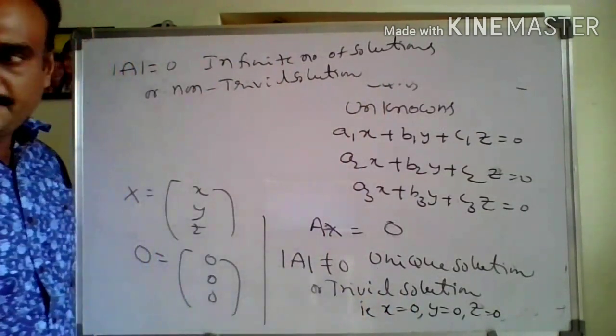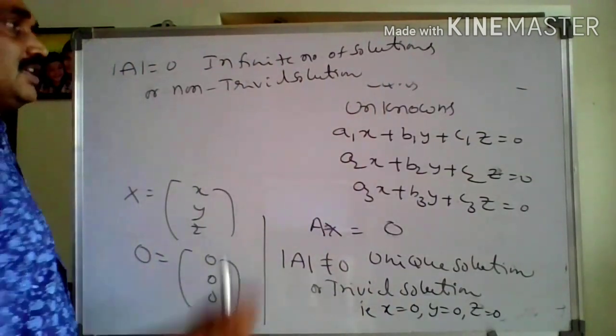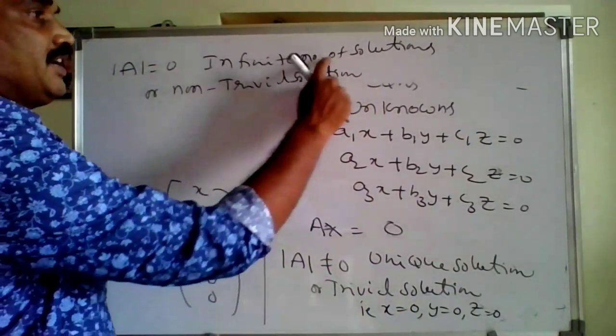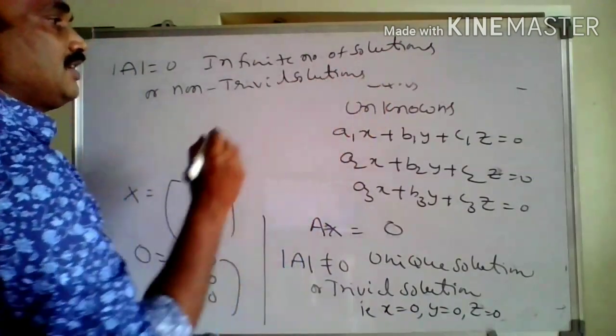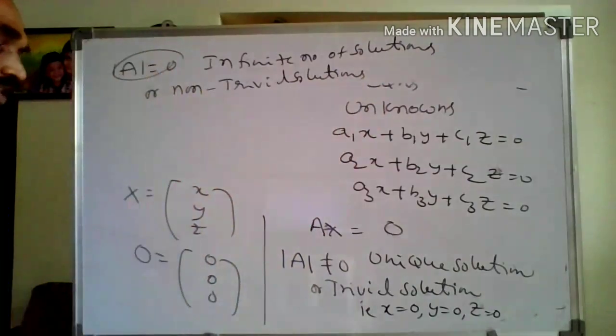Trivial solution means det A not equal to 0, and the solution is x0, y0, z0. Next, det A is equal to 0 gives infinite number of solutions, which are non-trivial solutions. So for non-trivial solutions, det A is equal to 0.